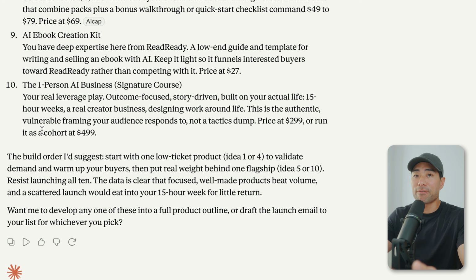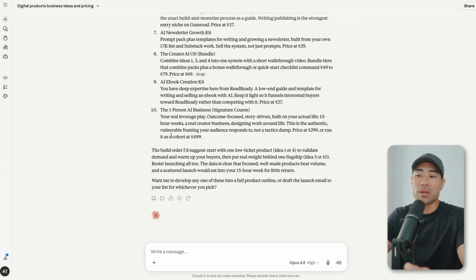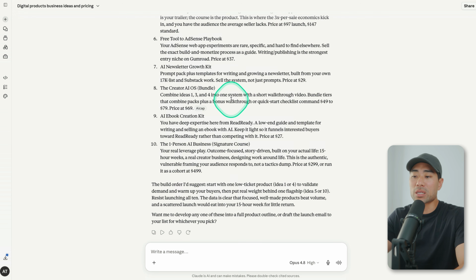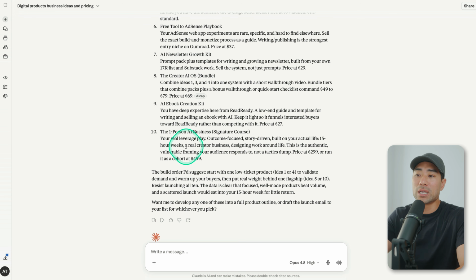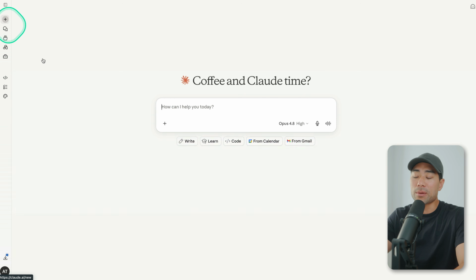But once you've narrowed in on that idea, what we're going to do is come up with an outline for it. Or if you've already got notes, if you've got ideas for that particular product, then what we're going to do is start a new chat. And this is where the second step comes in. We are going to create our digital product.